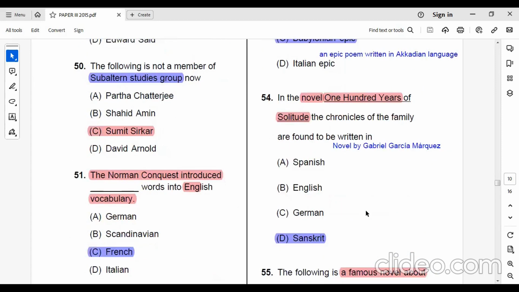Question number 54. In the novel One Hundred Years of Solitude, who is the writer? Gabriel Garcia Marquez.